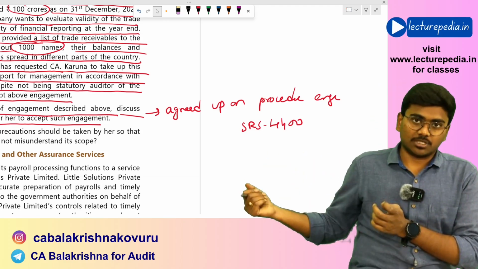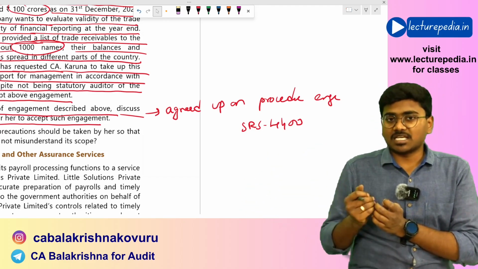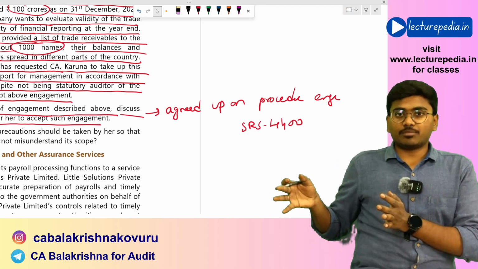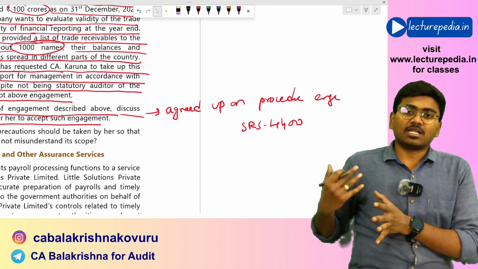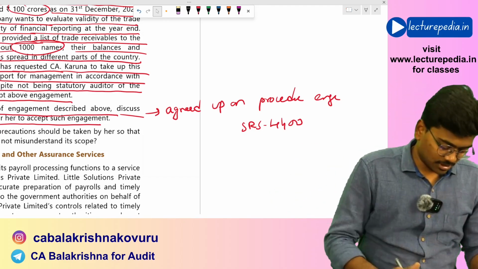and communicate these facts to the management. So for taking up this engagement, you need not be the auditor of the company. Any chartered accountant can accept this agreed upon procedure engagement. Hope that is clear.